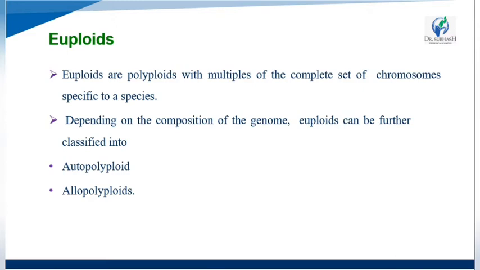Euploids are polyploids with multiple complete sets of chromosomes of any specific species. Depending on the composition of the genome, euploids can be further classified into two classes: first, autopolyploids, and second, allopolyploids.